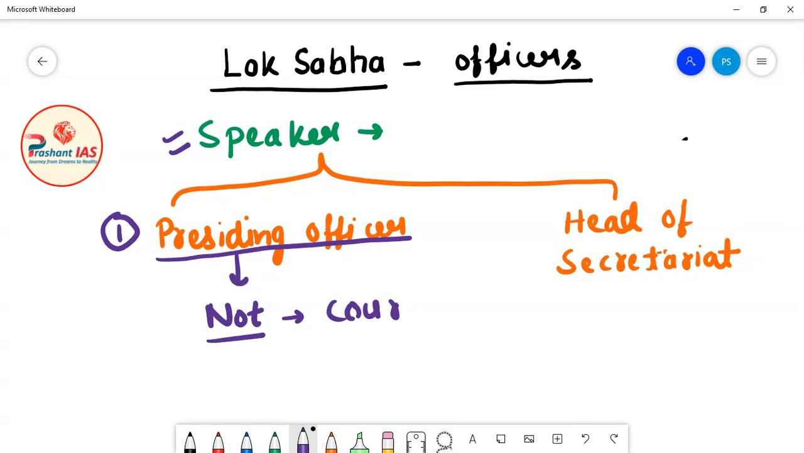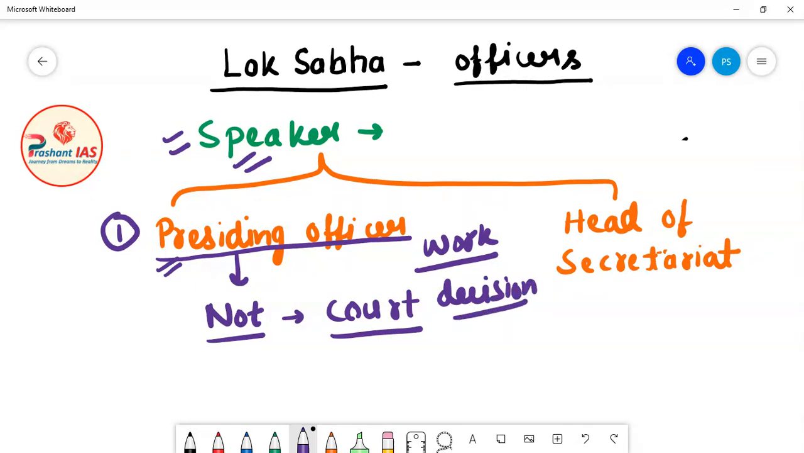So what I want to say is, when the speaker acts as the presiding officer of Lok Sabha, as the chairman of Lok Sabha, whatever work he does and whatever decisions he takes as the presiding officer, he is not answerable to the court of law for his work and his decisions. So when the speaker acts as the presiding officer, he is not answerable to the court of law for his work.